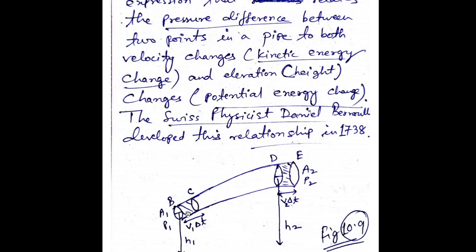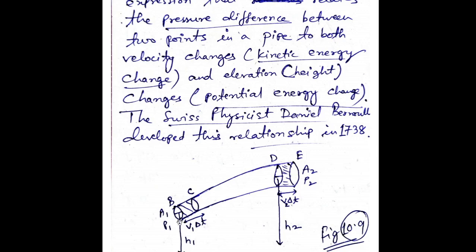Okay, now in the same time, since my liquid is completely flowing all through this pipe, the time in which my liquid has moved from this point B to C, in the same time the liquid has also moved from D to E. You can imagine this pipe as a small section of a very long pipe through which water is flowing, and I have cut this section from the pipe.